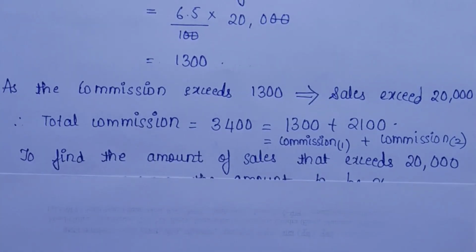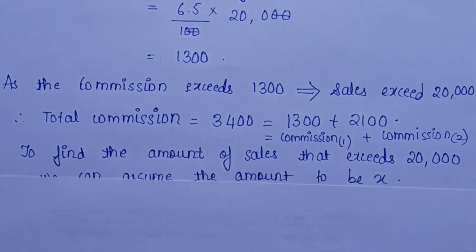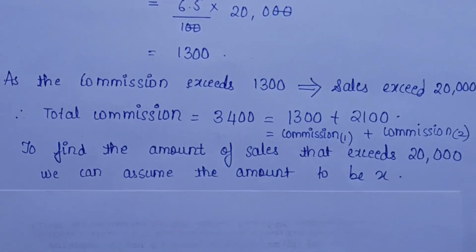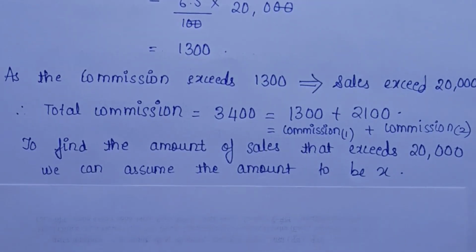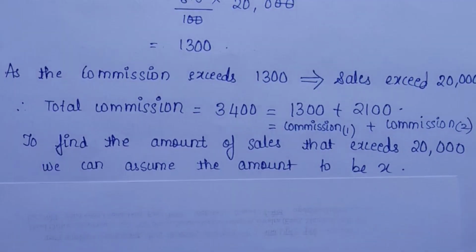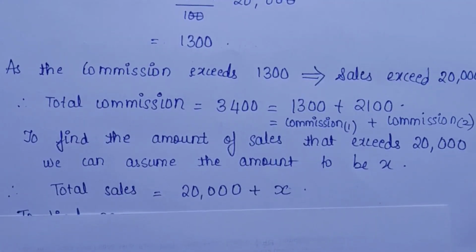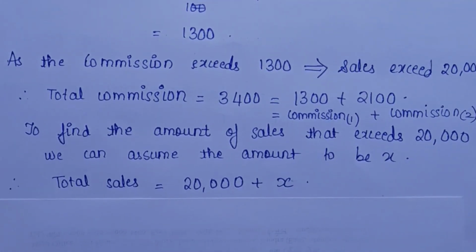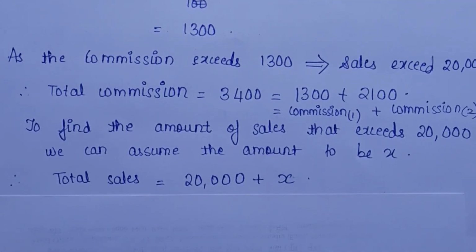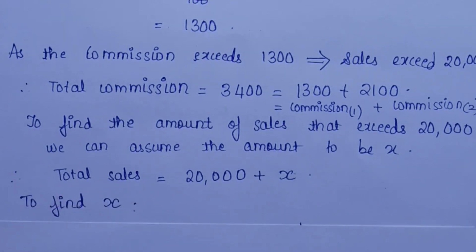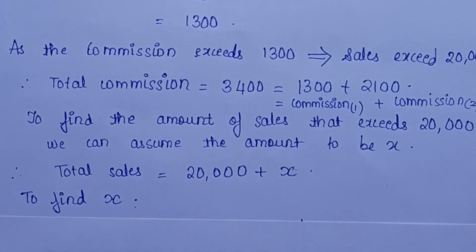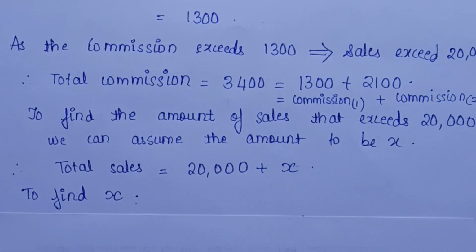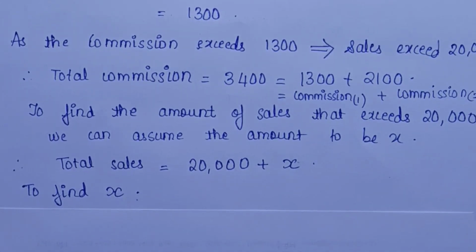Okay, to find the amount of sale that exceeds 20,000, we can assume this amount exceeding 20,000 to be X. So one more assumption. How will you write your total sales? My total sales is 20,000 plus X. To find X is what is required. So how will you find X?